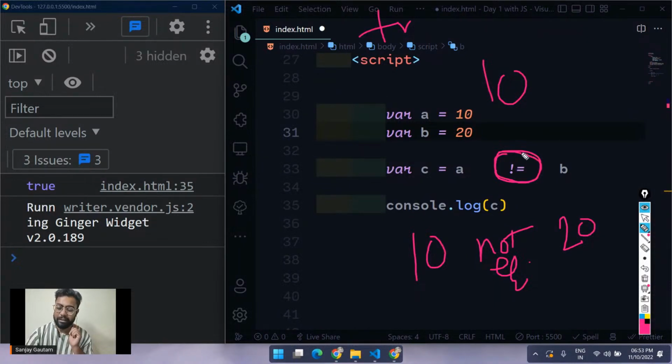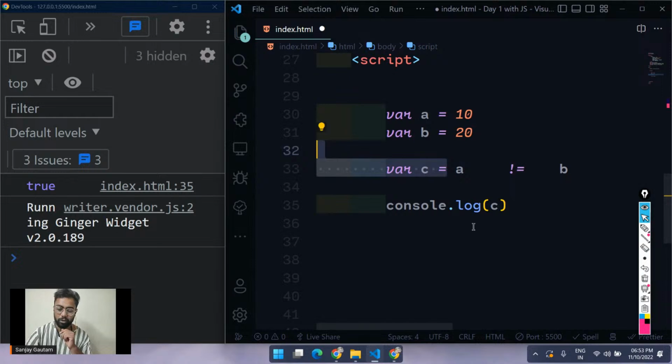So this operator basically checks if two numbers or two values are equal or not. If they are not equal, it will return us a true. But if they are equal, it will return us a false. So I just want to see the answers from your side. So what will be the answer here? True or false?